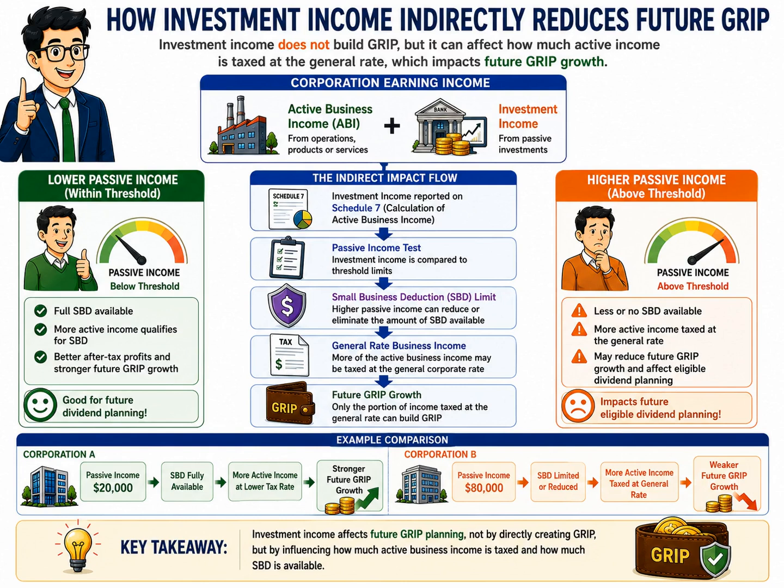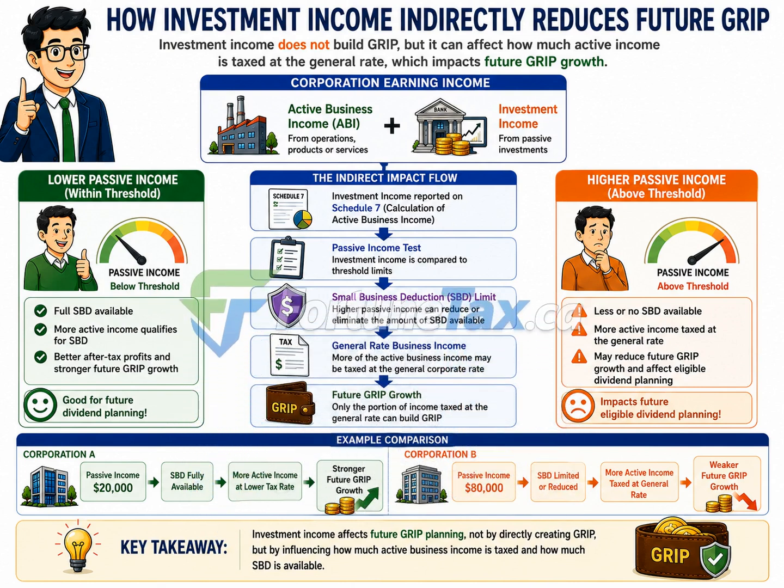Now let's look at a more advanced concept: how investment income indirectly affects GRIP. Earlier, we learned that investment income generally does not build GRIP. However, that doesn't mean investment income has no effect on the corporation's ability to pay eligible dividends. Its effect is simply indirect rather than direct.